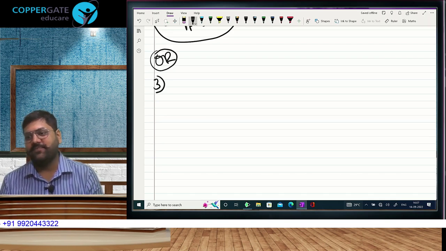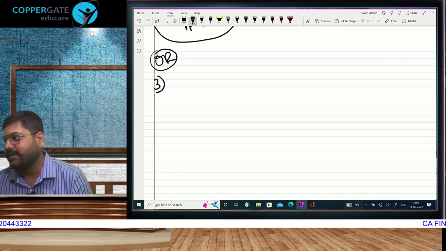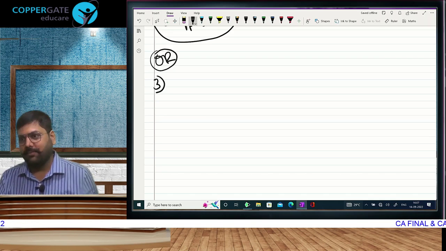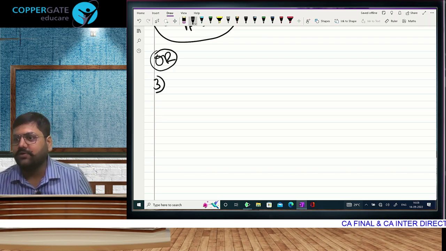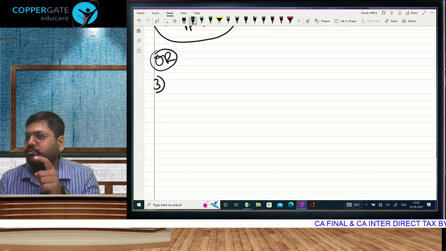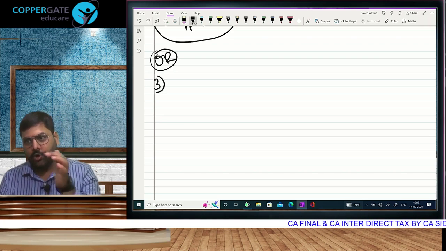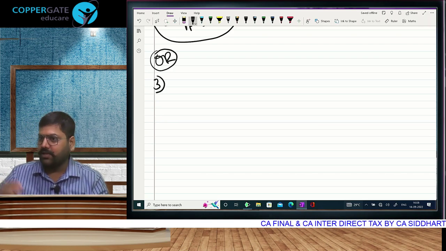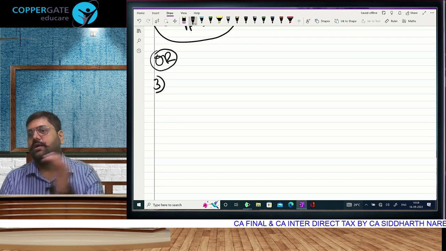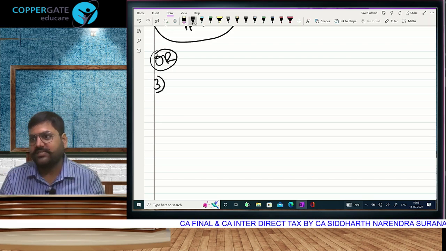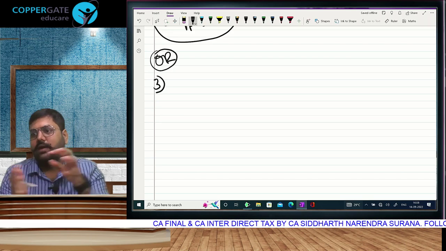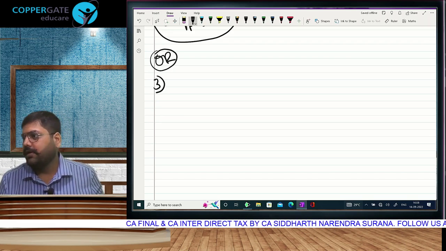So ladies and gentlemen, we are doing a chapter called Residential Status and Scope of Total Income. Assessee will be divided into resident and non-resident. Income will be divided into Indian income and foreign income. Resident has to pay tax on global income. Non-resident has to pay tax on Indian income. Indian income will be taxable for everyone and foreign income will be taxable only for resident. For this we have to decide, in step 1, resident or non-resident, and then in the second part of the chapter, Indian income and foreign income.